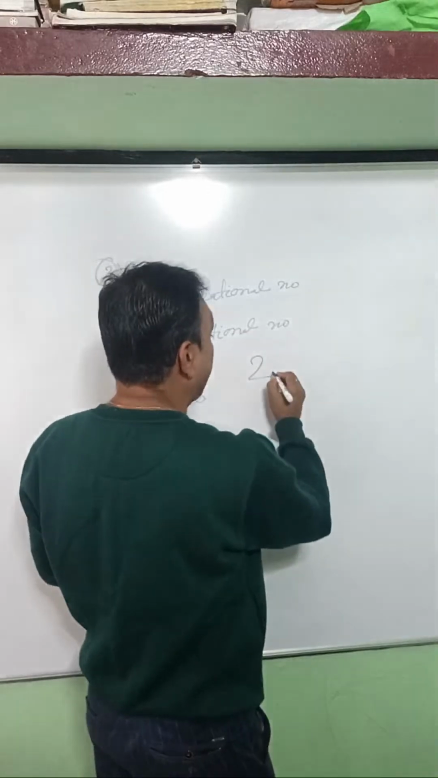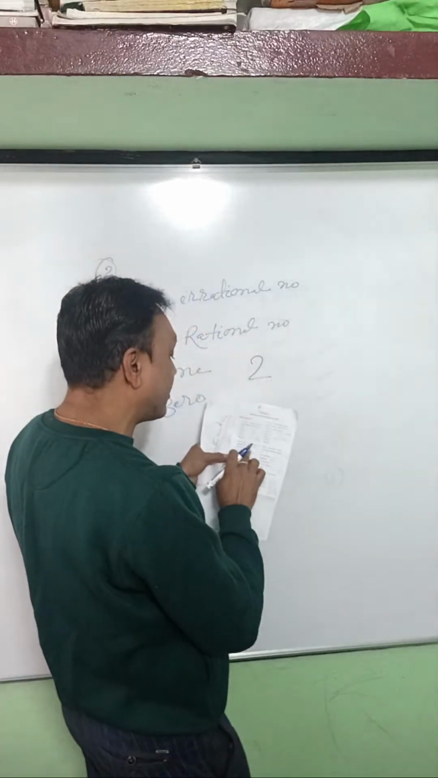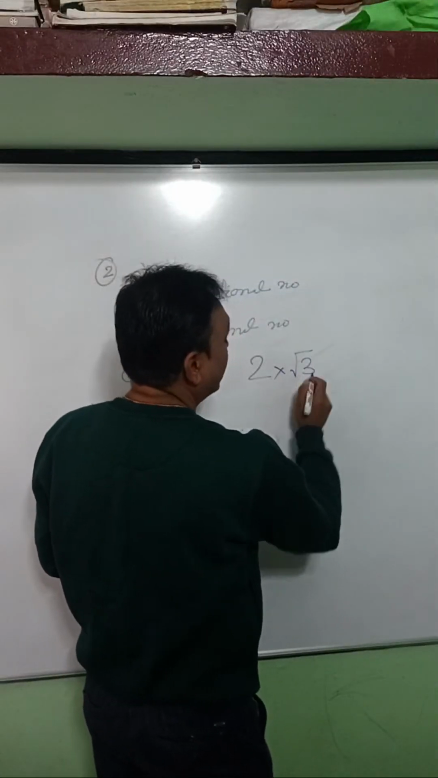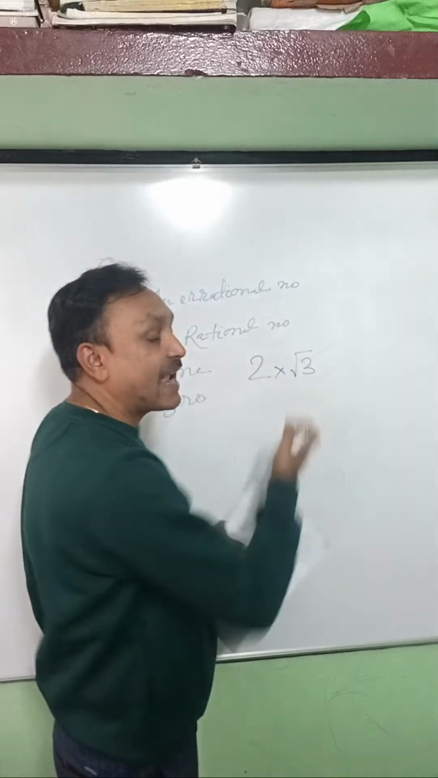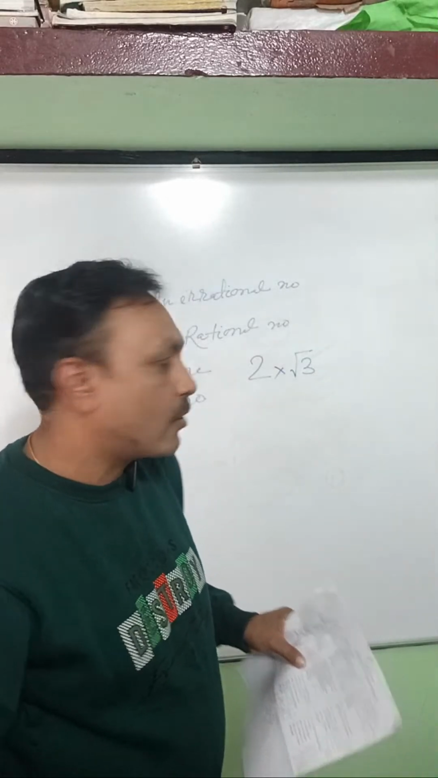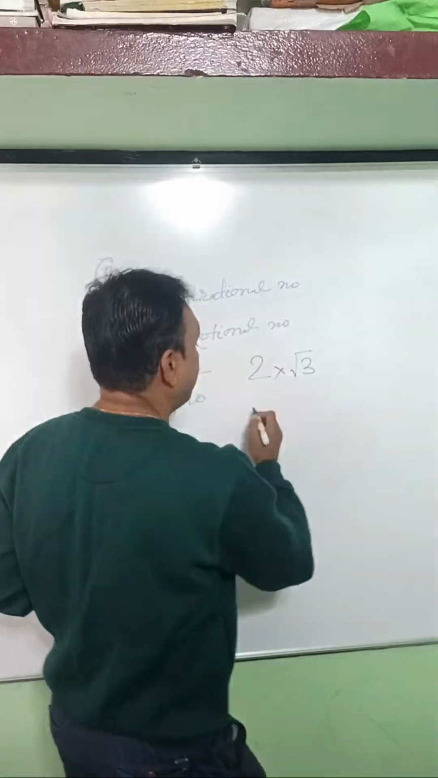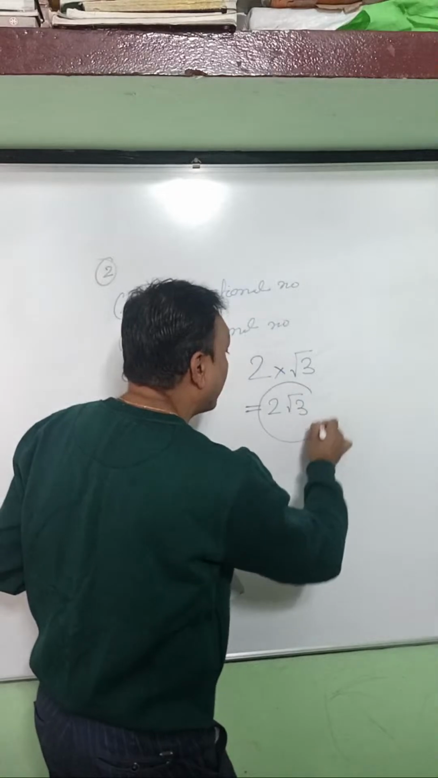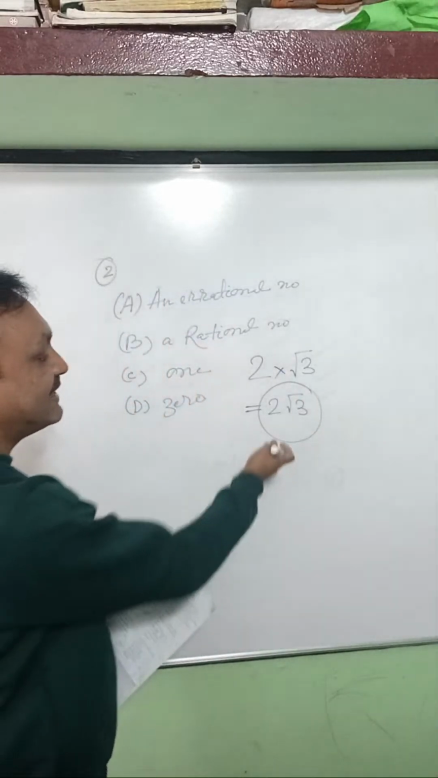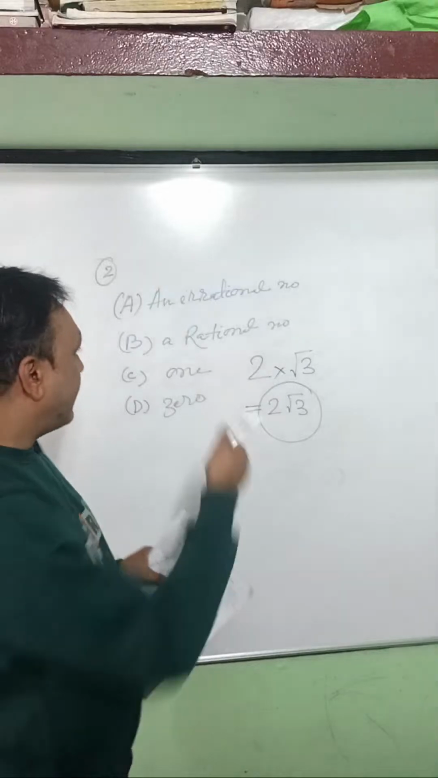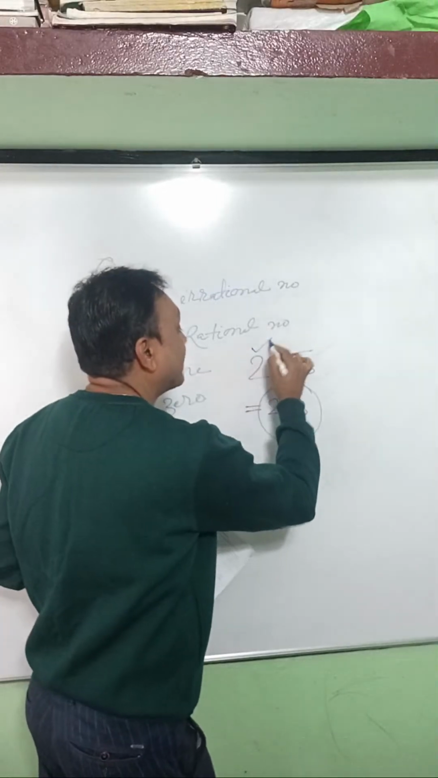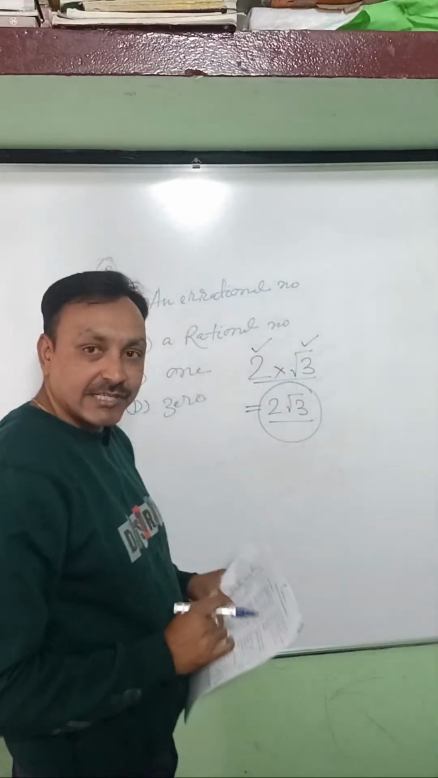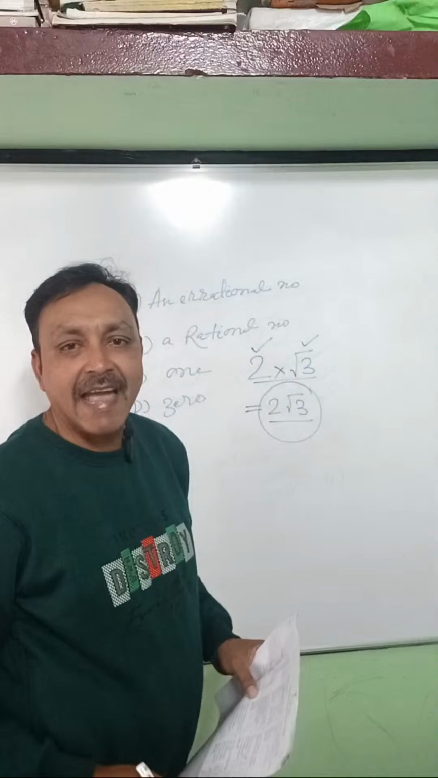But if I multiply, according to the question, the product of a non-zero rational number with an irrational number. So root 3 is an irrational number which cannot be expressed in the form of p by q, where q is not equal to 0. So if I multiply, what will you get? 2 root 3. And this is an irrational number. So according to the question, the product of a rational number and an irrational number always gives you an irrational number. 2 root 3 is an irrational number.